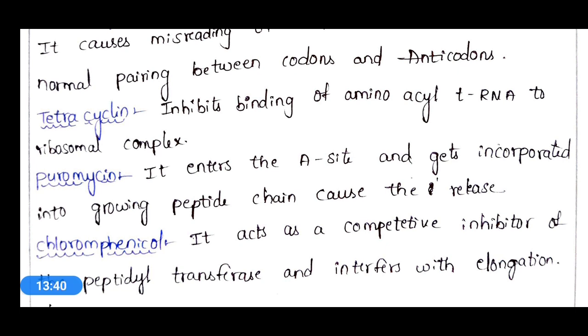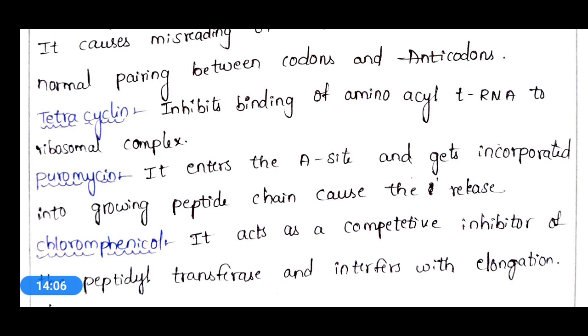And the next one is puromycin. It enters the A site and gets incorporated into the growing peptide chain, causing release.